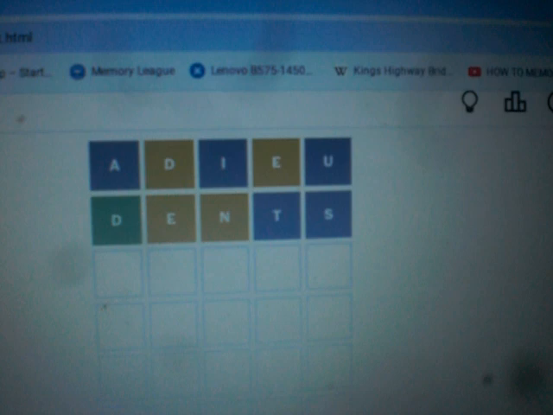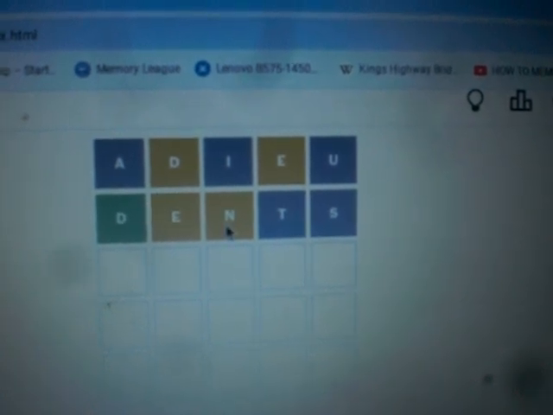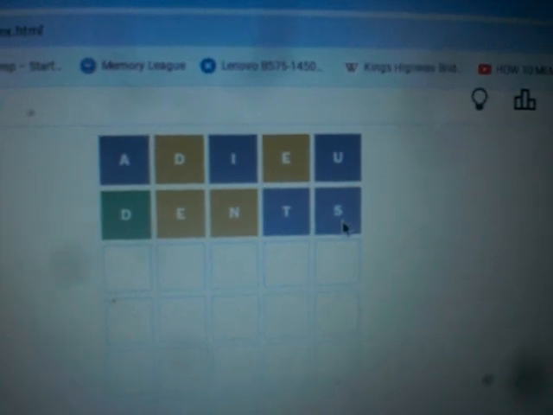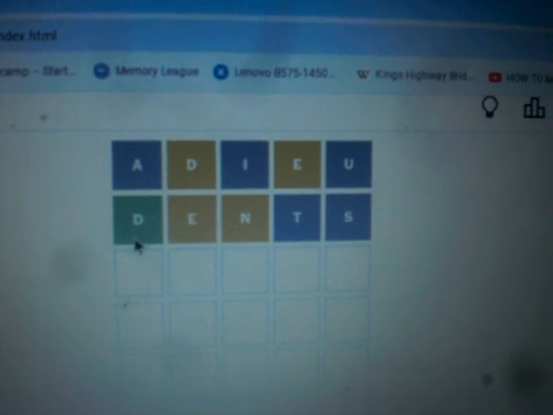Oh, and there we go. We got the D is in that spot, and then we got an N now too. So now we know the E is either here or here. And the N could be here, here, here. Well, no, not here, because we know the N's not here. I can't think of any words starting with D-N.